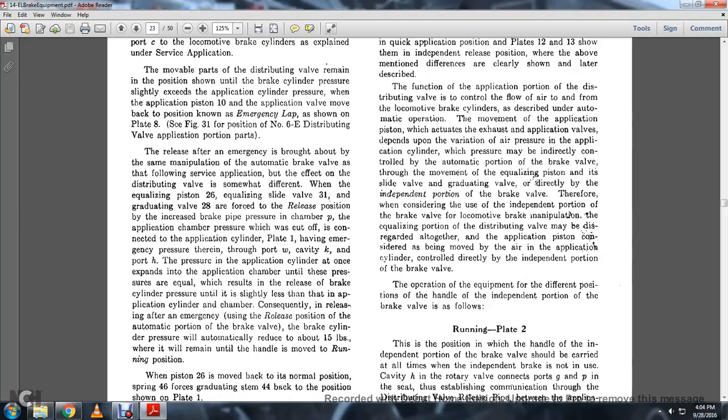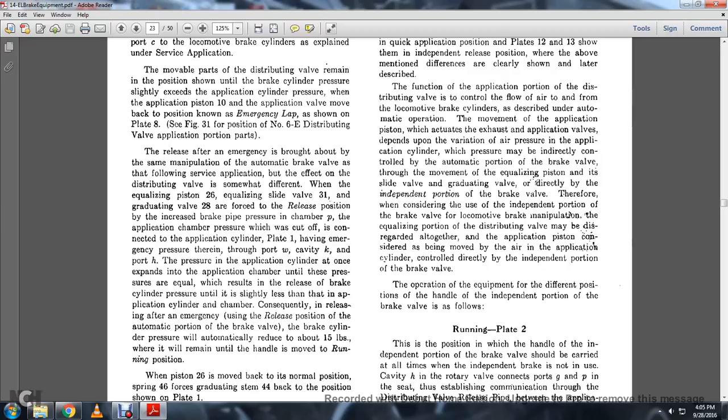Some parts differ: the equalizing piston 26, the equalizing slide valve 31, and graduating valve 28 are forced to the release position. The increased brake pipe pressure in chamber P with the application chamber pressure will be cut off and connected with the application cylinder, plate 1 having the emergency pressure for the air end, the port W and cavity K, and in port H, the pressure of the application cylinder to the application chamber until these pressures are equal.